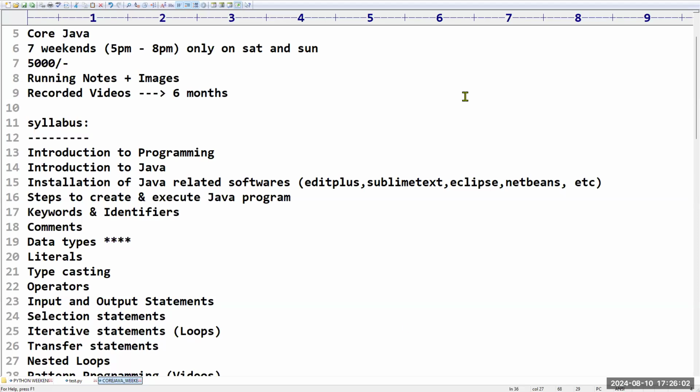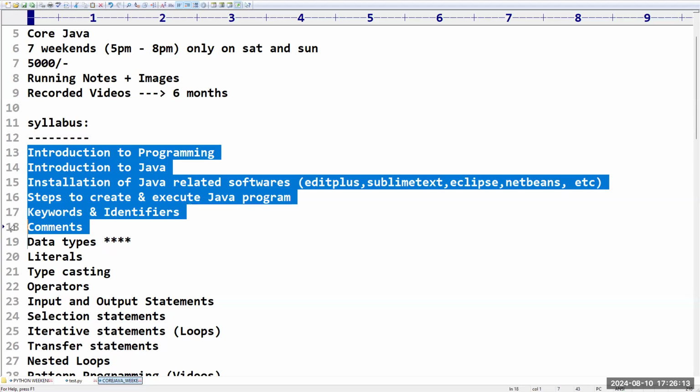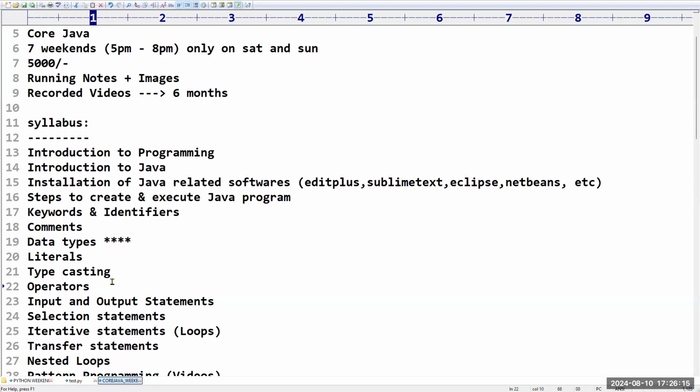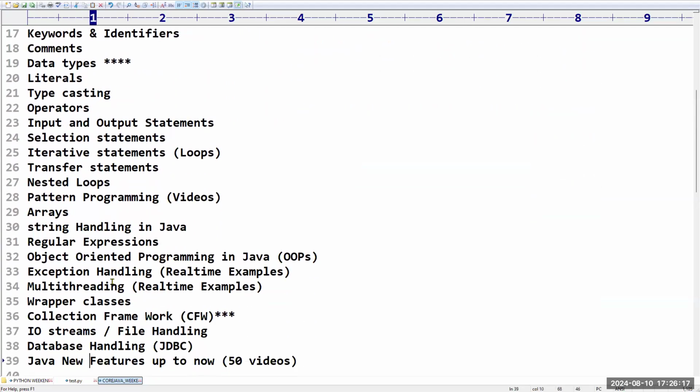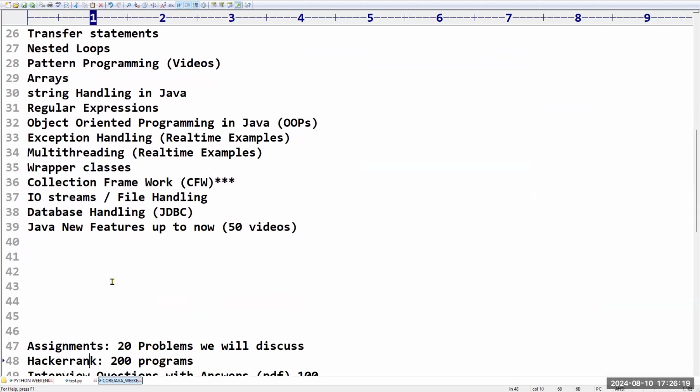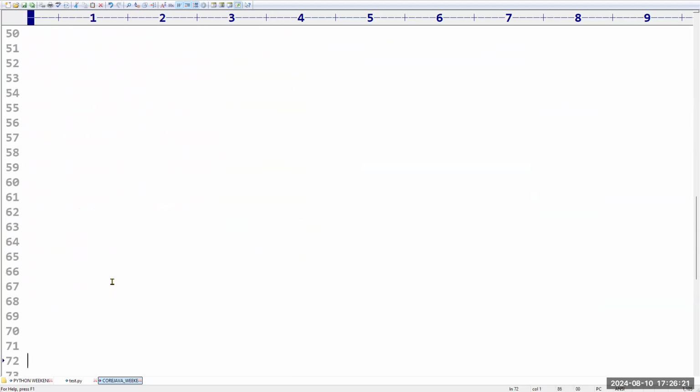Right. Sir, of course, it is a demo. I'm not going to take all the topics. I will directly start the syllabus. But the first few topics are almost theory parts, right? So in the demo session, if I'm taking theory part, you may not feel comfortable. Why? Because you need to see how my examples are, whether you are able to understand or not. For that, I'm going to start directly from main topics.